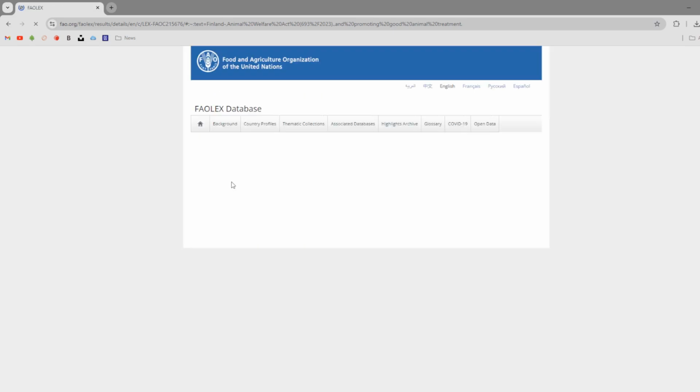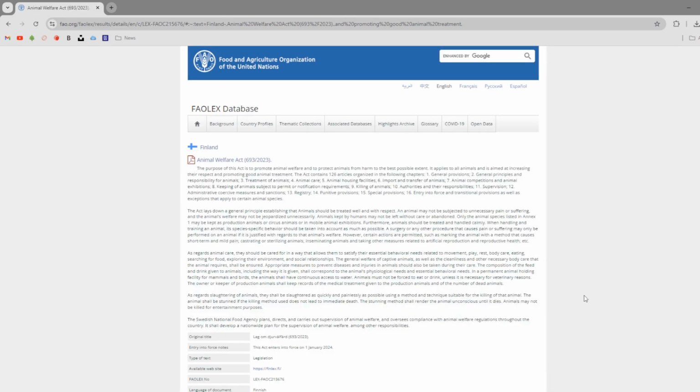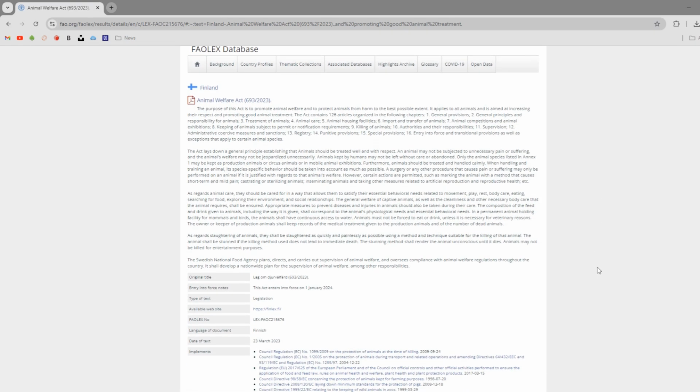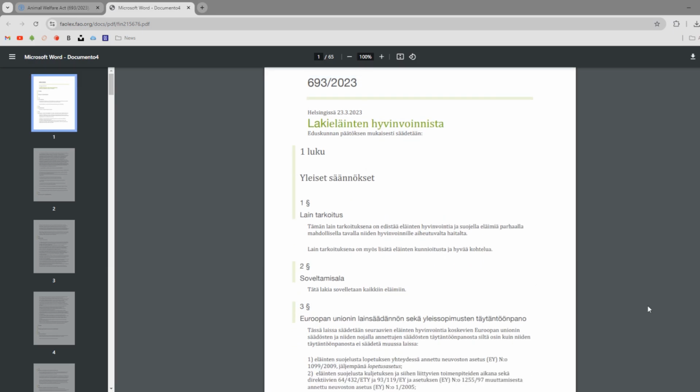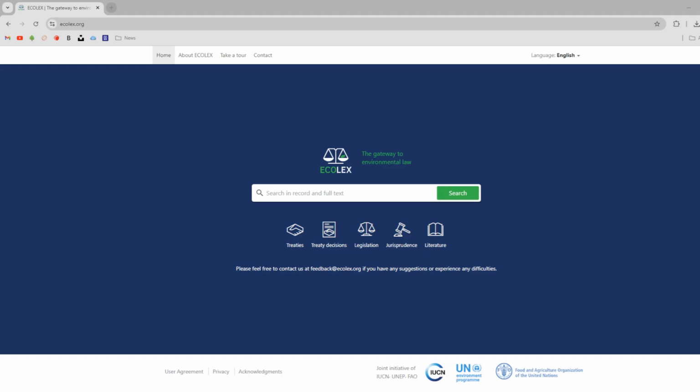If you already have a citation from a secondary source, you can, of course, try Googling it and browsing the results for a website that seems authoritative, such as something from an intergovernmental organization or a university. But what if you can't find the law through Google? I have a few database recommendations for that.